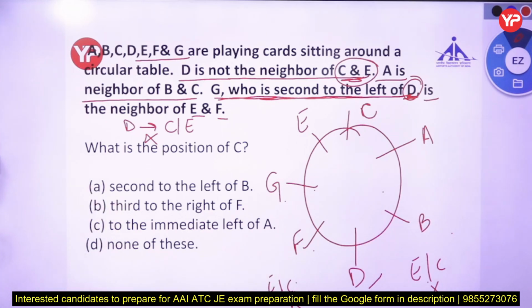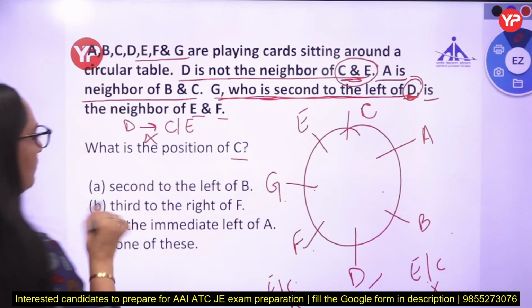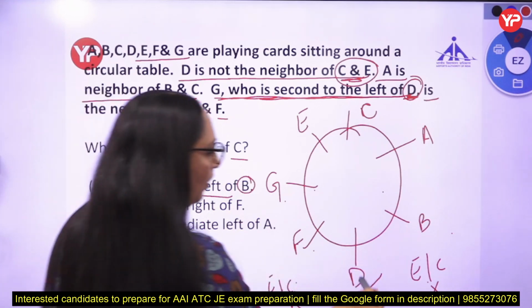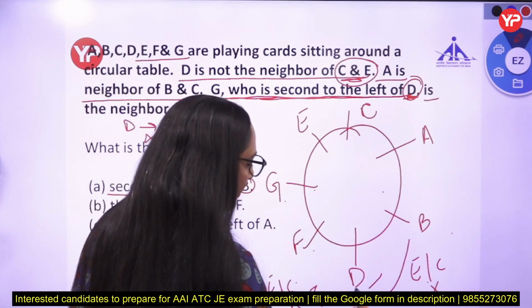Now what is the position of C? What is the position second to the left of B? So left of B, clockwise direction, 1, 2.